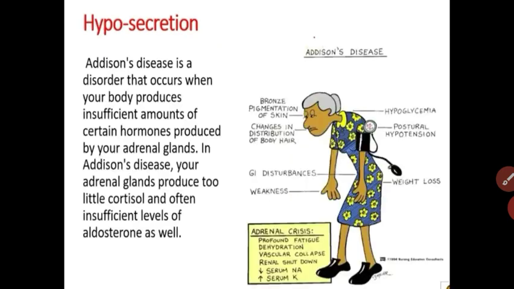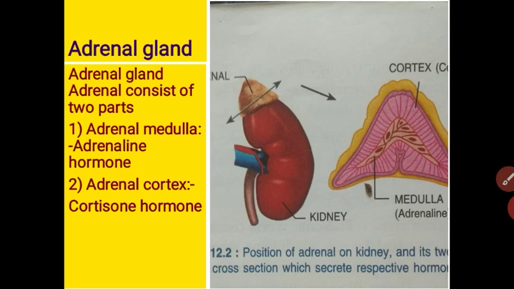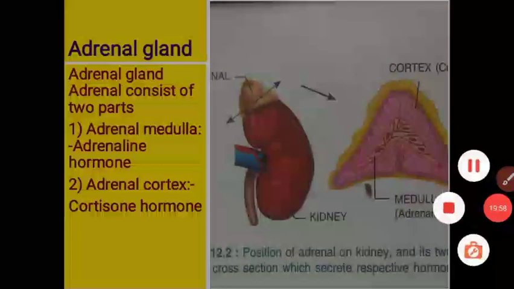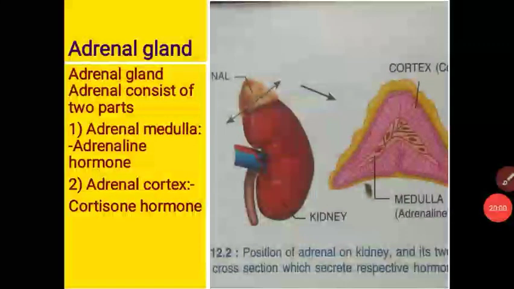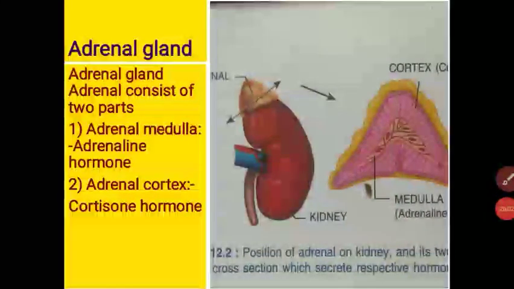Let us revise. The adrenal gland is situated above the kidney. There are two parts of the adrenal gland: the adrenal cortex and the adrenal medulla. The outer part is the adrenal cortex, which secretes the cortisone hormone, and the inner part, the adrenal medulla, secretes the adrenaline hormone.